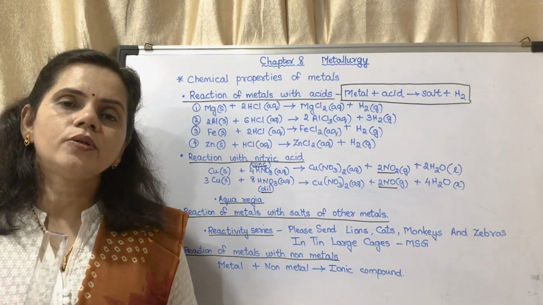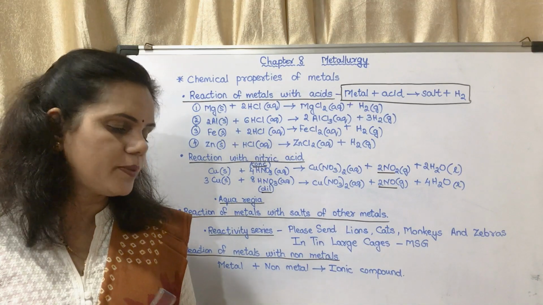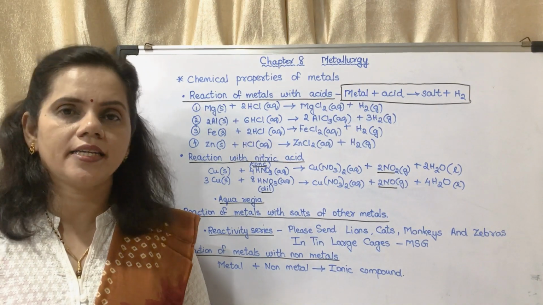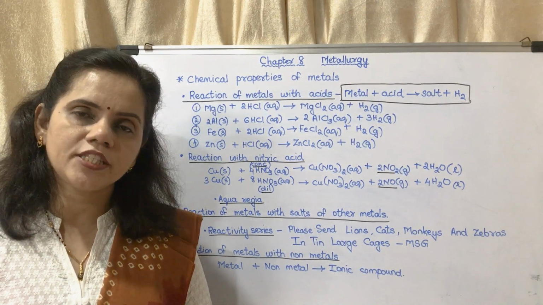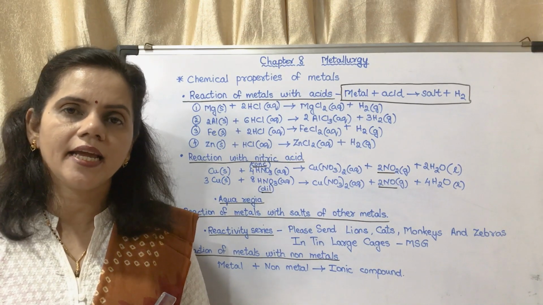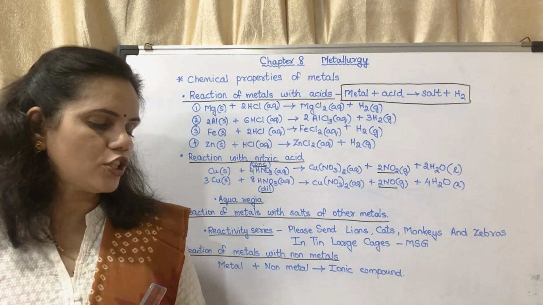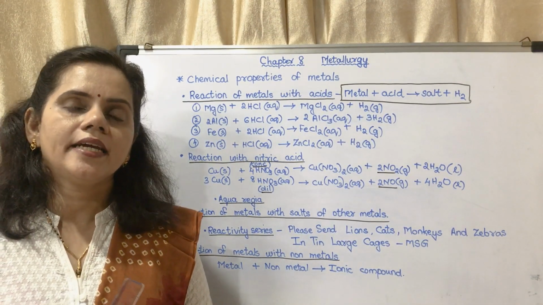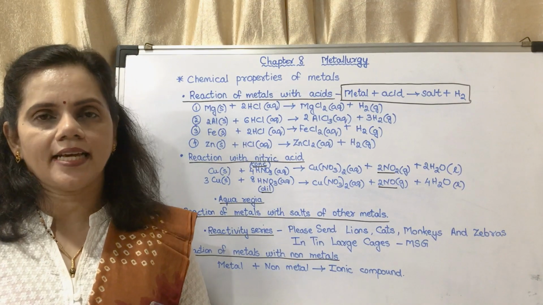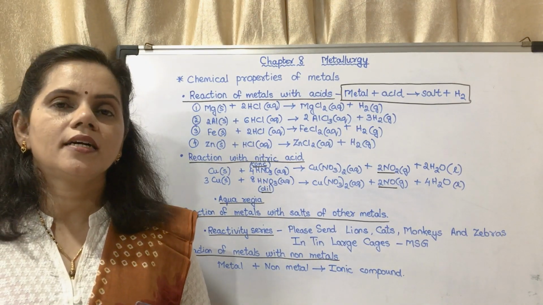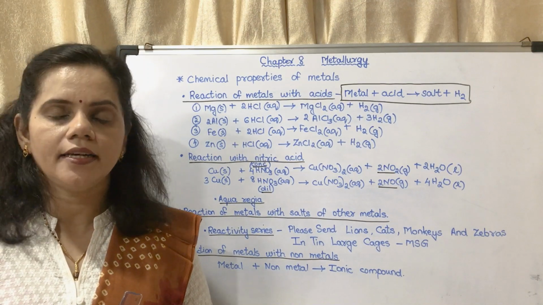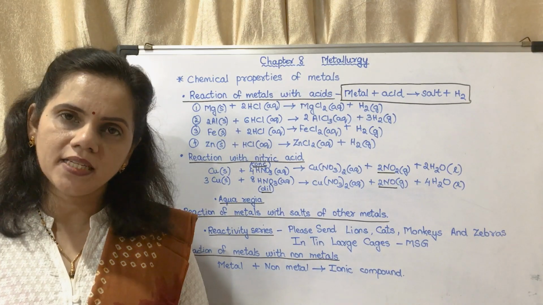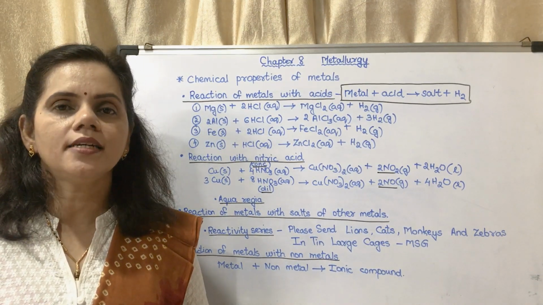There are two test tubes given. In one test tube they have taken the copper sulfate solution, in the other test tube they have taken the iron sulfate solution. In the first test tube they have dipped an iron nail into it, and in the other test tube they have dipped a copper wire into it. Now in that case the reaction takes place in the first test tube. Why? Because the copper sulfate solution and iron nail is there. Iron is more reactive than copper, so iron will displace copper and form iron sulfate.